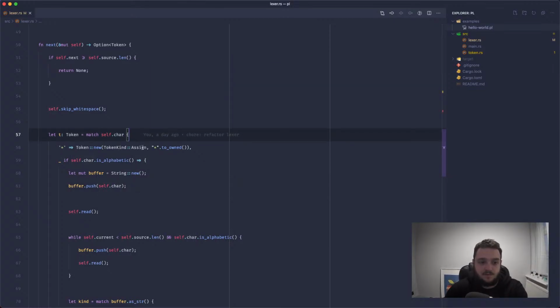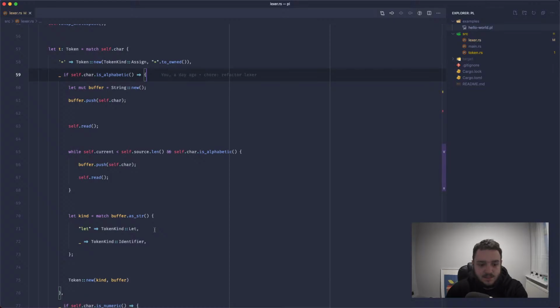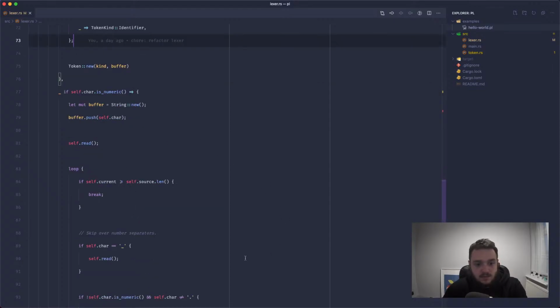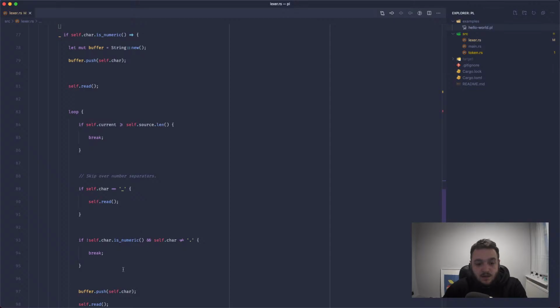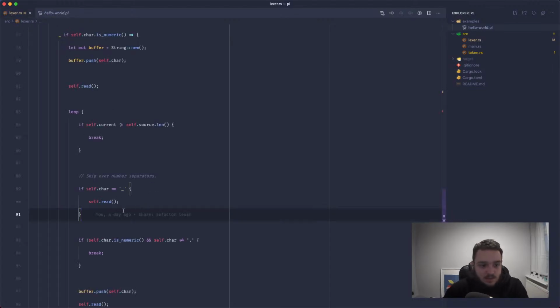If it's an equals, we return a particular kind of token. If it's alphabetic, we build up an identifier, or we check against some list of keywords. So we've only got let as a keyword at the minute. If it's numeric, we continue going until we find something that's no longer numeric. And we also support number separators. So you can use underscore. You can see that here. This is the same as 100,000. This is just a way of reading it a bit nicely.